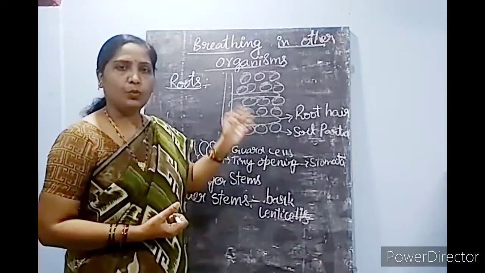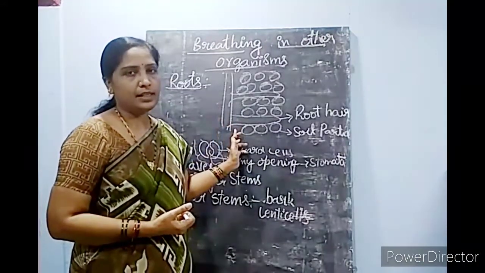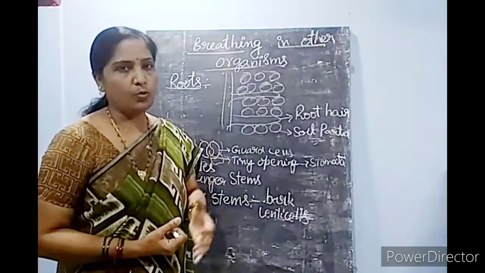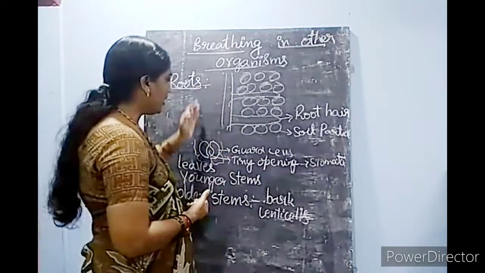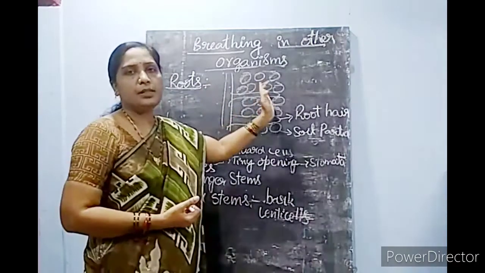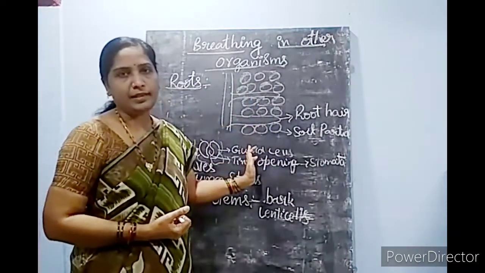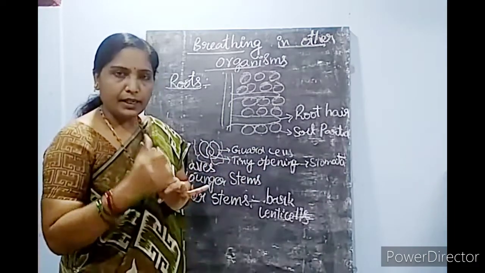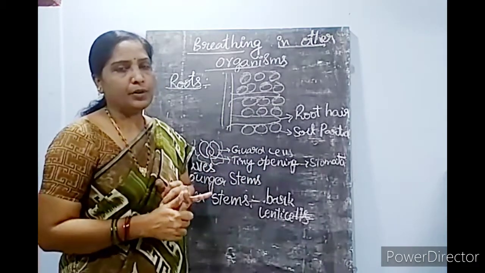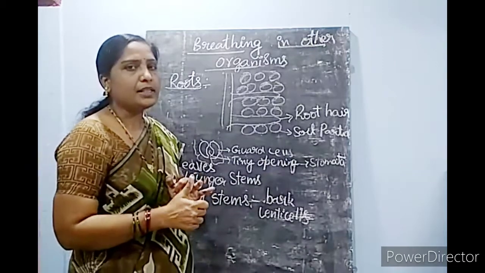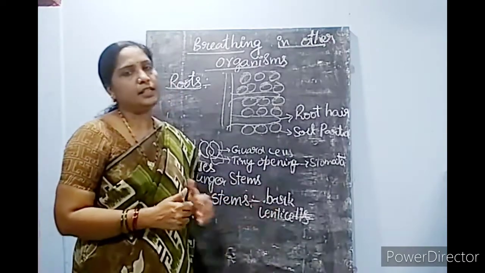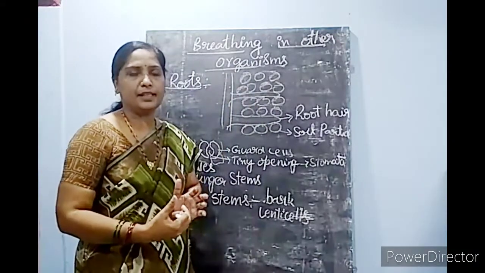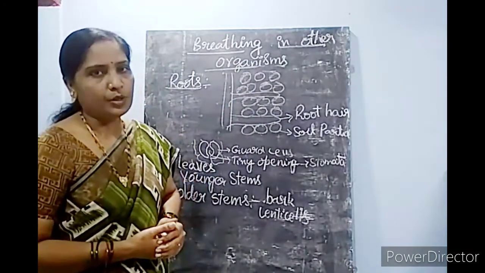We understood with the help of gill slits that they take the oxygen which is dissolved in the water. And in plants, respiration takes place in the leaves with the help of stomata, in younger stems also with stomata, in older stems with lenticels, and in the roots with root hairs.